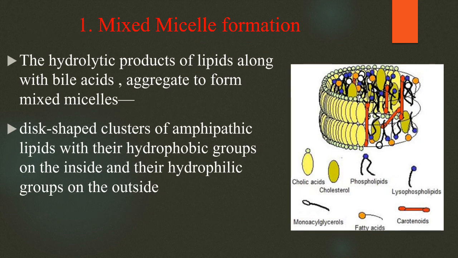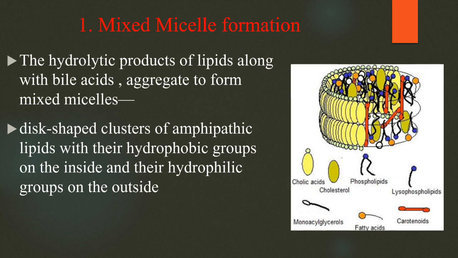First one is mixed micelle formation. The hydrolytic products of lipids along with the bile acids aggregate to form mixed micelles, like phospholipids, cholesterol esters, lysophospholipids, and free fatty acids. These contain hydrophobic portions and hydrophilic portions.